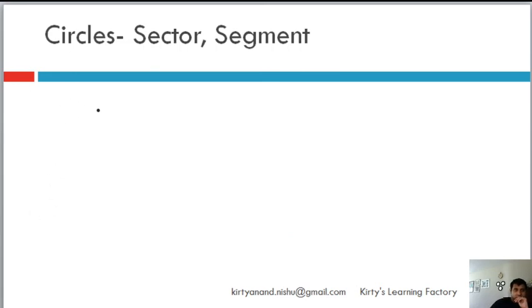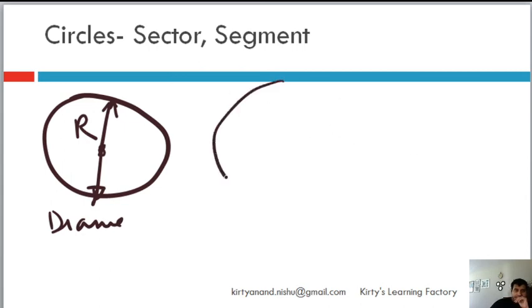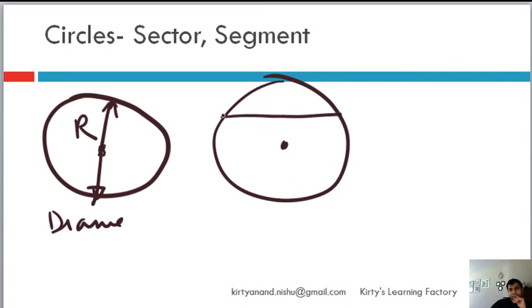Now let's come to the circle. A circle is absolutely round. This is the center. This thing from the center to the circumference, or the perimeter outside, is called the radius. You double that, this is called the diameter. This is the radius. Let's say if I join any two points on a circle with a straight line, this is a chord. So now tell me, which is the longest chord in a circle?